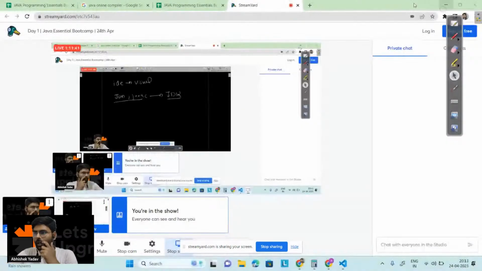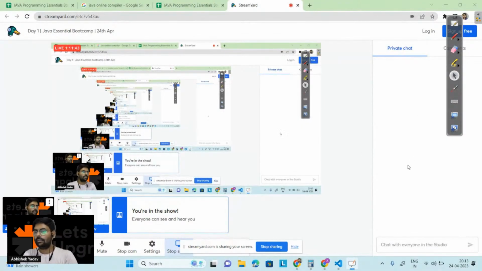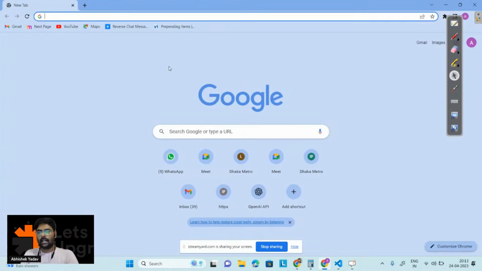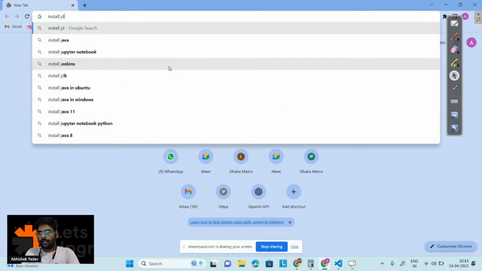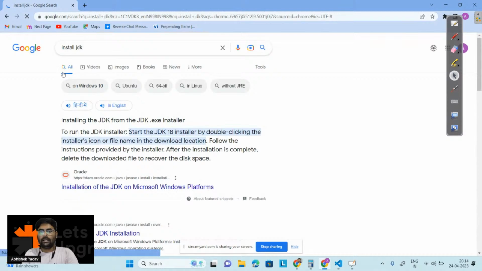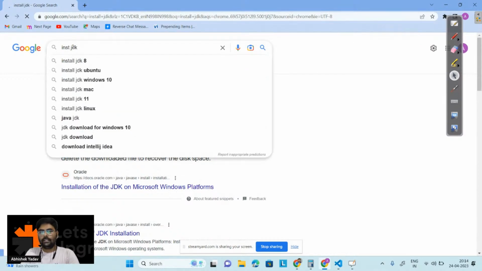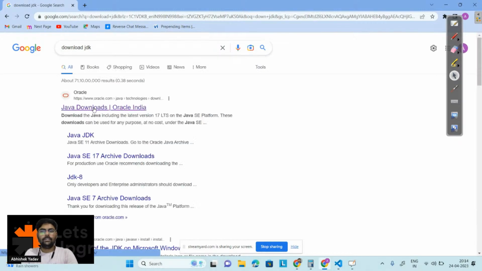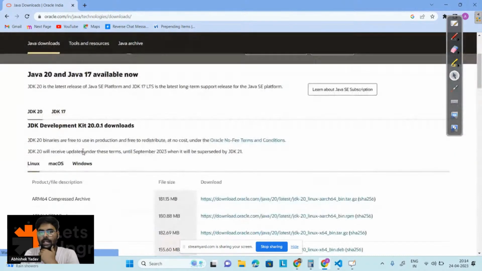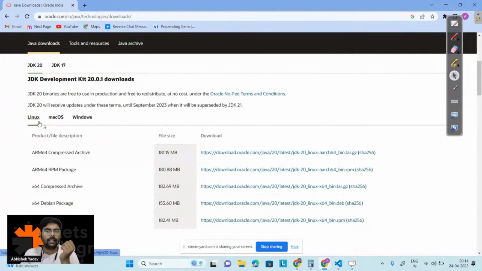Okay, everyone, so how can you download JDK? You have to go here and search for download JDK. Open this first link, that is Java download, and from here you have to go down. You can see you can download JDK for Linux, Mac OS, and for Windows, right?